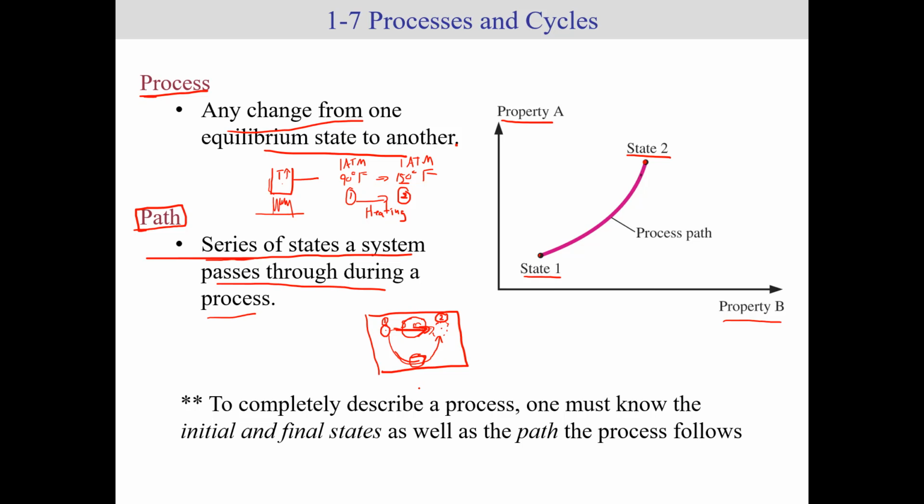So what I'm getting at is the amount of work that it took to move that desk depends on how it happened. It depends on how I moved it. Did I just drag it directly from point 1 to point 2, or did I take a detour across the room, dragging it across the floor, resulting in the need for more work? Work is something called a path-dependent function. So it's not just important to know how the system changed state from point 1 to point 2, it's also important how the process occurred.